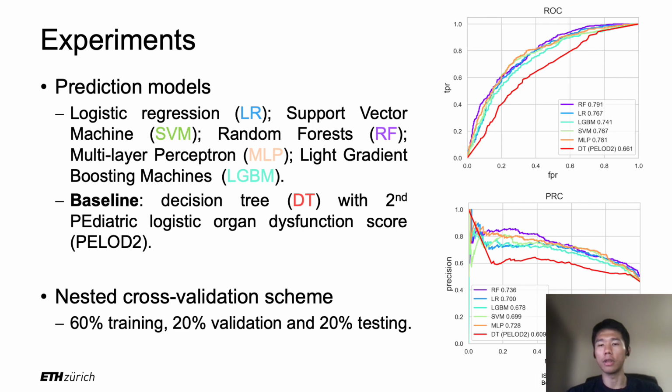Here on the right-hand side, you can see the performance on the SPS cohort, where we use different colors to indicate different models. For the evaluation metrics, we use the AU-ROC and AU-PRC, the area under the ROC curve and the area under the precision recall curve. As you can see, all 5 machine learning models achieved comparable results, and they all outperformed the baseline model by a large margin. The random forest model is the winner of these 5, with an AU-ROC of 79.1% and AU-PRC of 73.6%. Therefore, we choose it as the model for external validation.